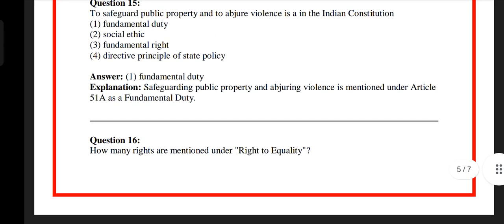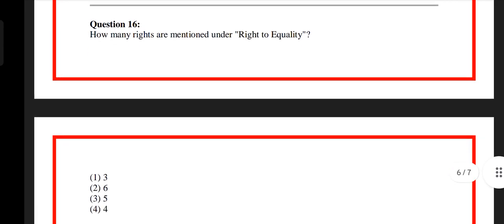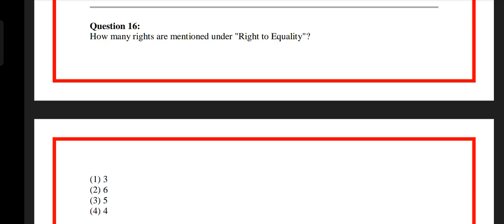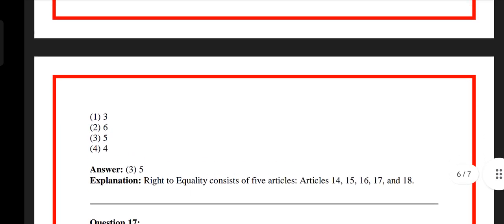Question number 16. How many rights are mentioned under right to equality? Option 1 3, option 2 6, option 3 5, option 4 4. The answer is option 3 5. Right to equality consists of 5 articles. Articles 14, 15, 16, 17 and 18.